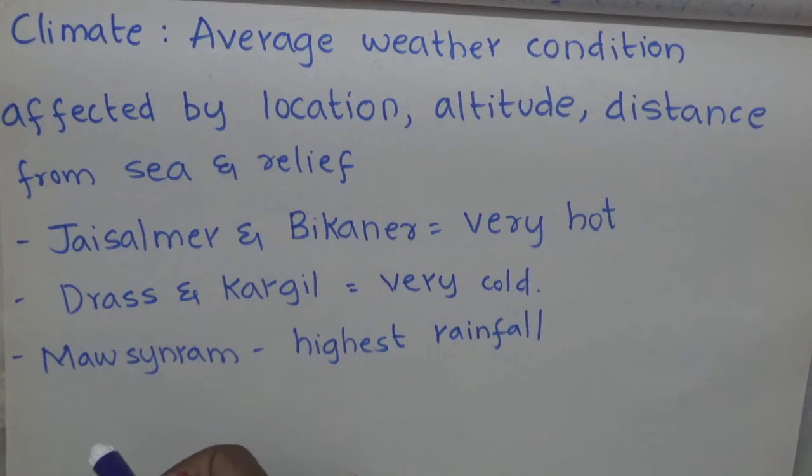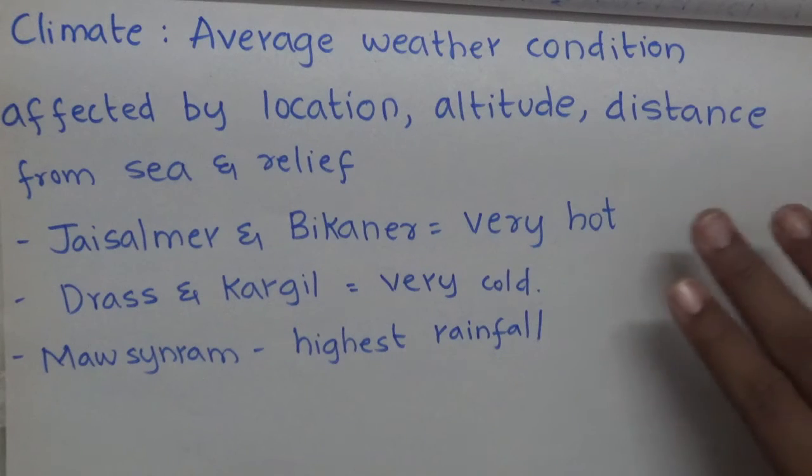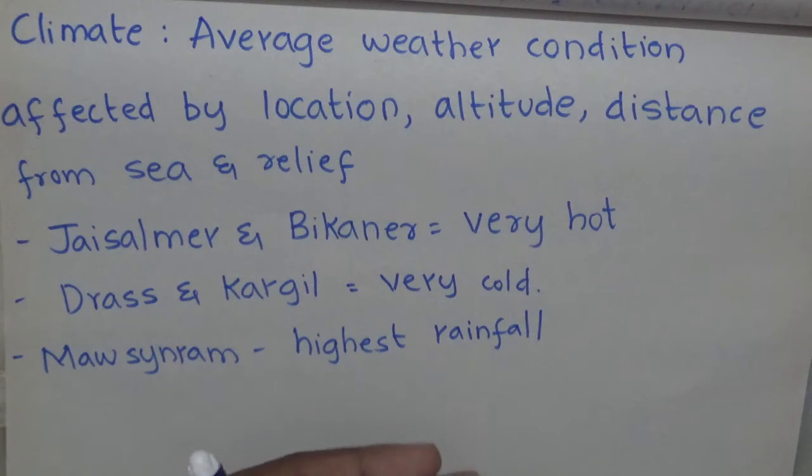And now we have natural vegetation also. That is the grasses, shrubs and trees which grow on their own without interference or help from human beings. These are called natural vegetation. And now the tiger is our national animal and the peacock is our national bird.